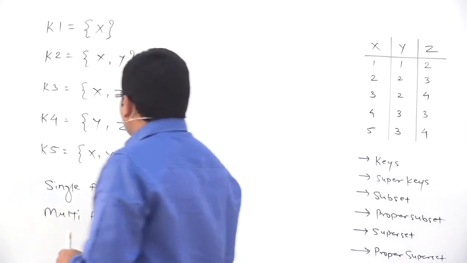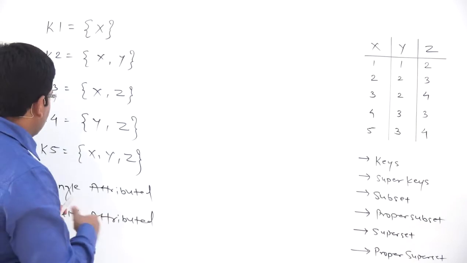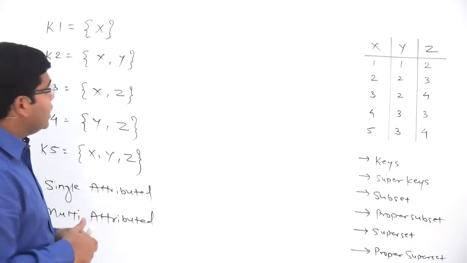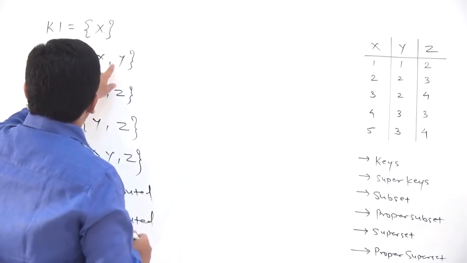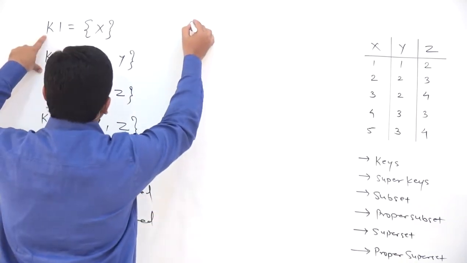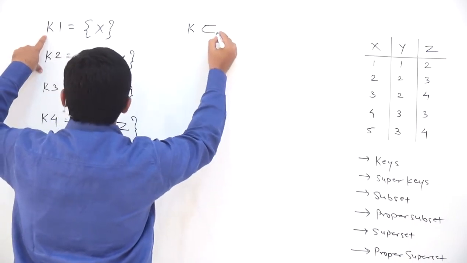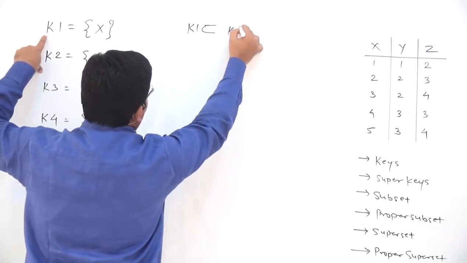But right now what we want to do, we will write down all superset and proper superset and proper subset relationships. So see, we can write down that k1 is a proper subset of k2.